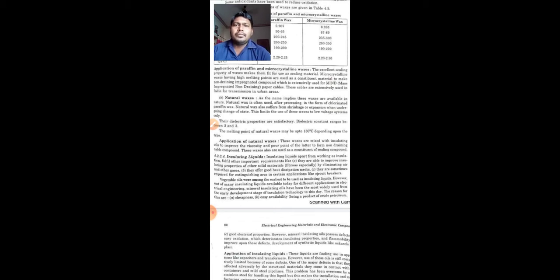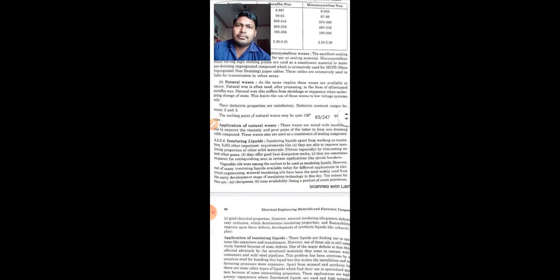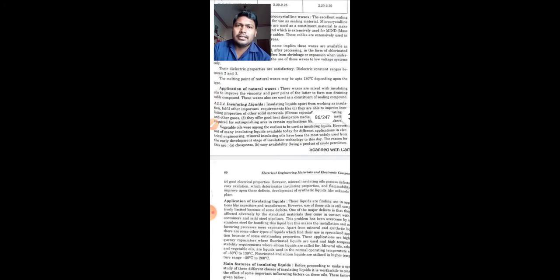The dielectric properties are satisfactory. Dielectric constant ranges between 2 and 3, so they are satisfactory as per our needs. The melting point of natural waxes may be up to 130 degrees centigrade depending upon the type. So depending upon the type, the melting point can be selected or adjusted.